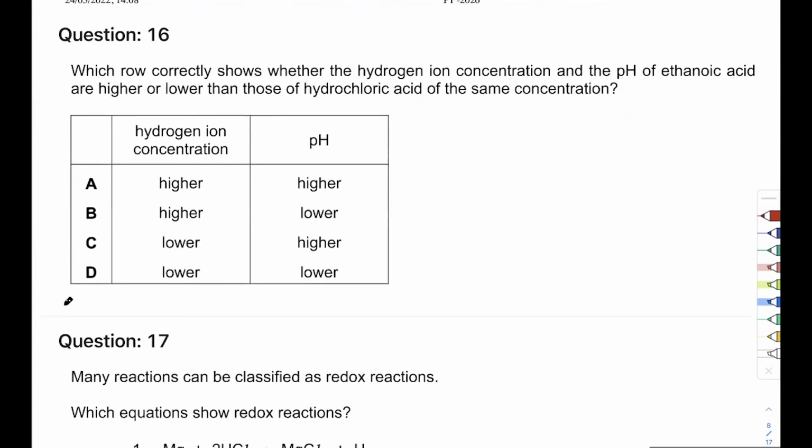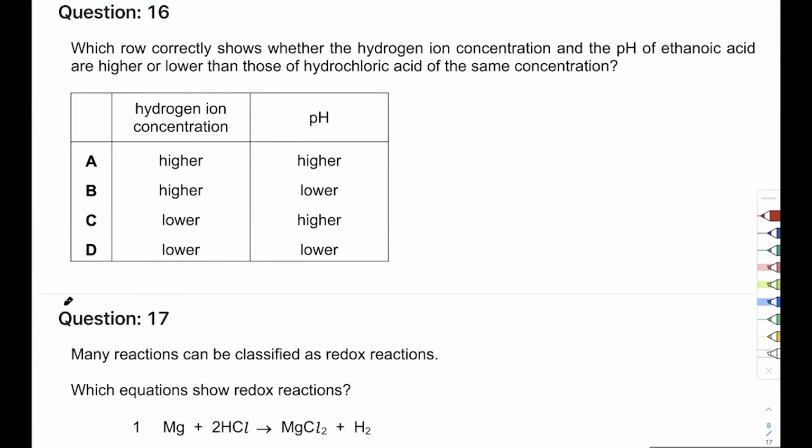All right, moving on. Which row correctly shows whether the hydrogen ion concentration and pH of ethanoic acid are lower than those of HCl of the same concentration? We have talked about this in the last exam as well. pH of weak acid is higher, pH of strong acid is lower. And hydrogen ion concentration, again, same thing. pH is judging the same thing. So if pH is higher, concentration is lower for hydrogen. So higher and lower, that's what we're looking for. So hydrogen ion concentration for ethanoic acid is lower, and pH is higher. So yeah. Okay.